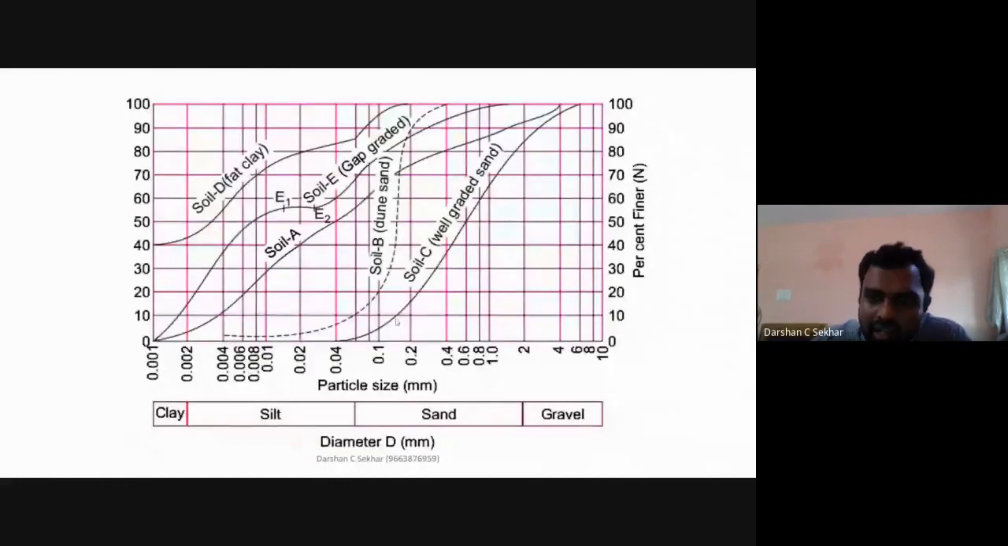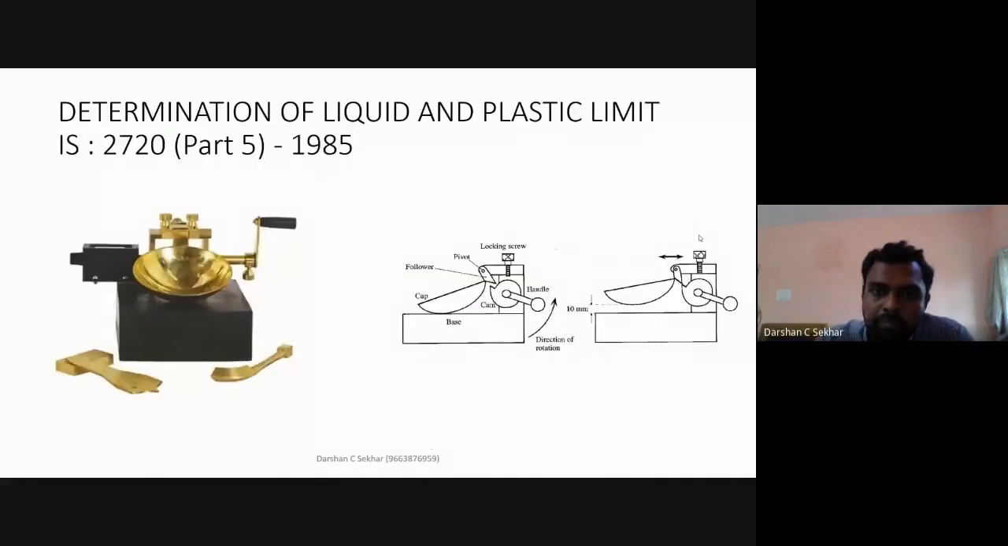Initially, if I did only dry sieve analysis, my curve would stop here. I would not be getting this part. Because of this test, I'm able to get this part. Now I can find out the amount of clay here and the amount of silt here. So that is the importance of this test, and that is why, if the fines are more than 10%, I need to perform this test.